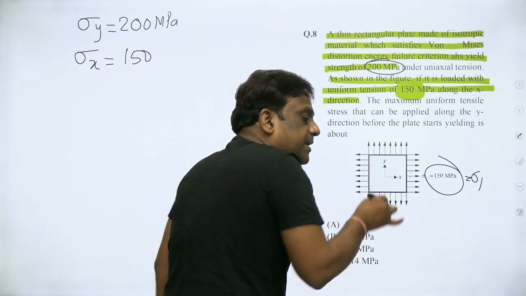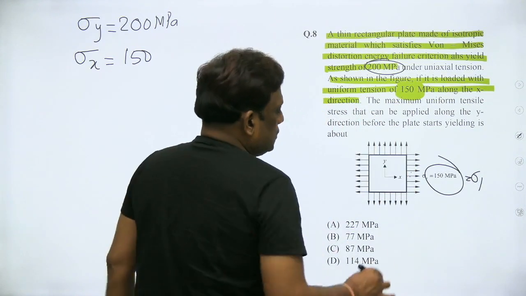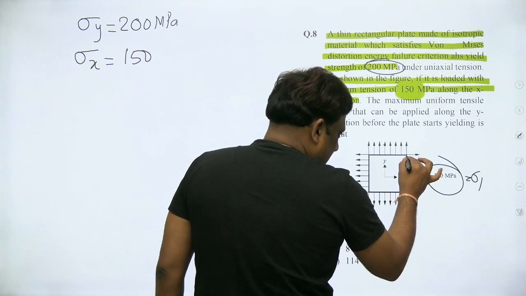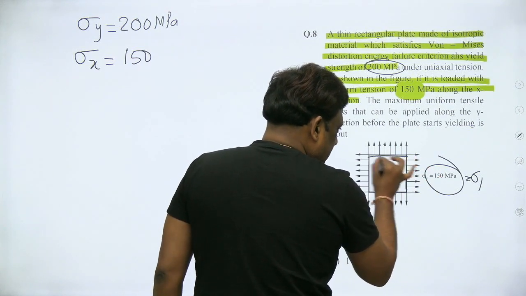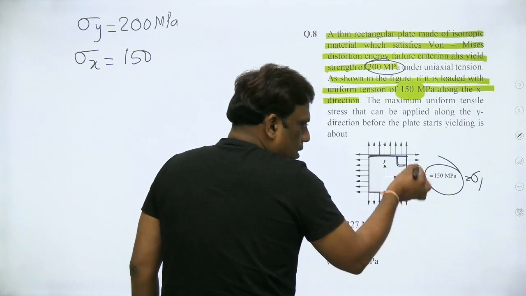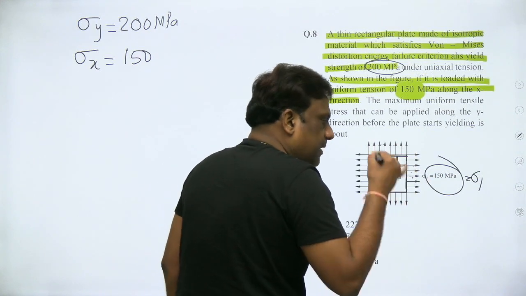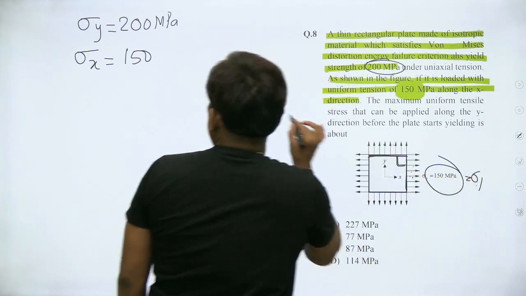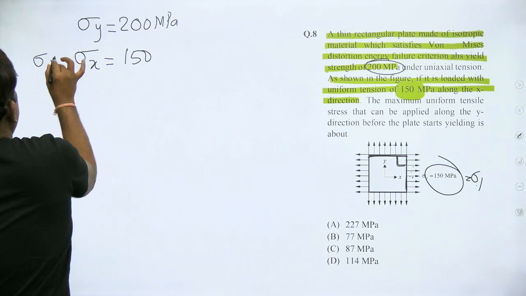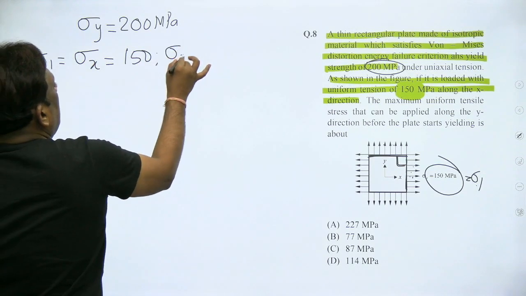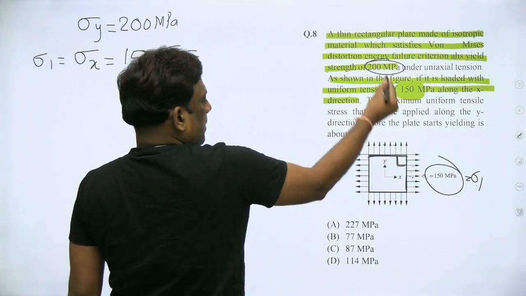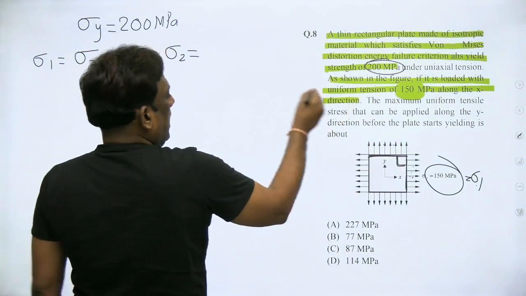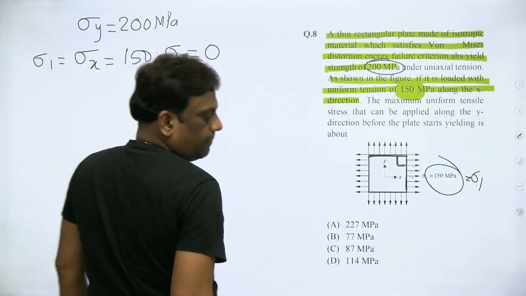So these two will become principal planes. So sigma 1 is 150, and there is no sigma 2 given, so sigma 2 is 0.